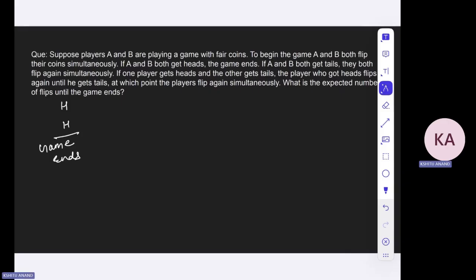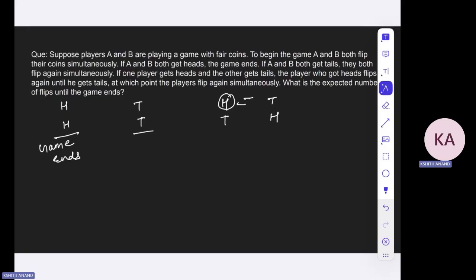If A and B both get tails, they flip again simultaneously until they both get heads. Now, if one of them gets heads and one of them gets tails, then the one who got heads, so this guy A, will be tossing the coin again and again until he gets T.